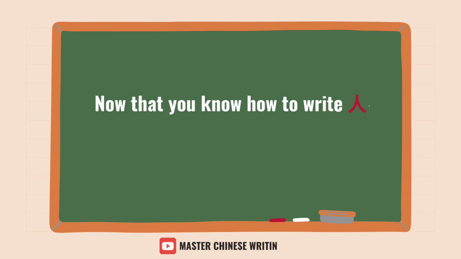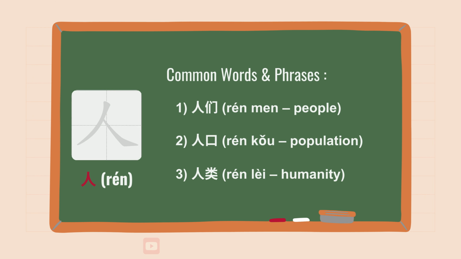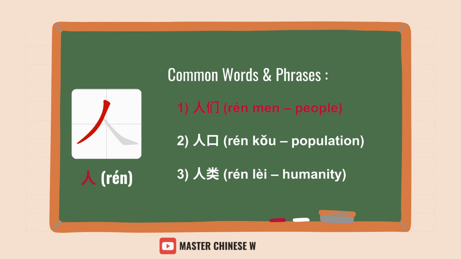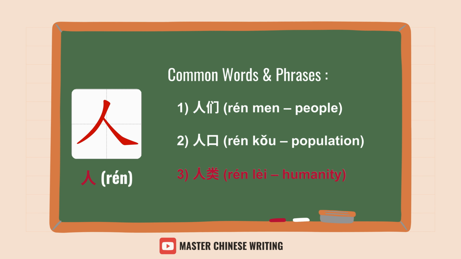Now that you know how to write 人, let's learn some useful words and phrases. Common words and phrases: 人们, people; 人口, population; 人类, humanity.